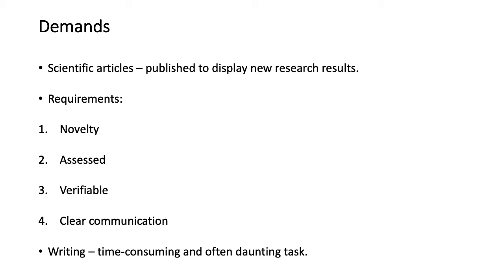And then clear communication is also a crucial part of scientific article writing, because you can't really use a language that cannot be understood by a lot of people. The main purpose of writing an article is to make sure that it reaches out to people, and not everybody will be as well versed in English as you are. So you should always use a simplified language that clearly communicates your thoughts via that article.